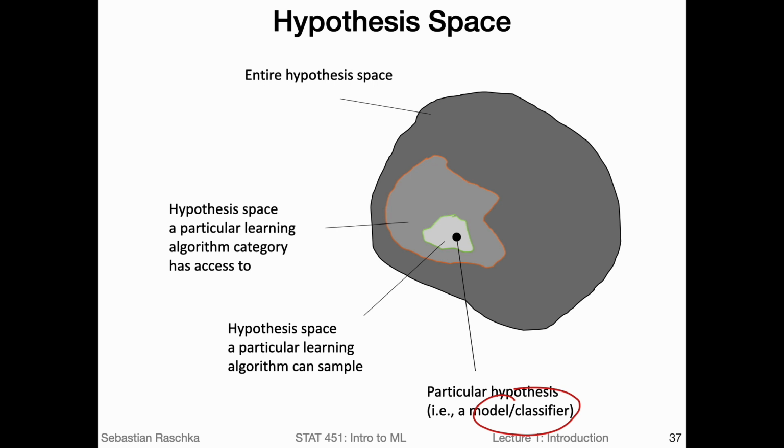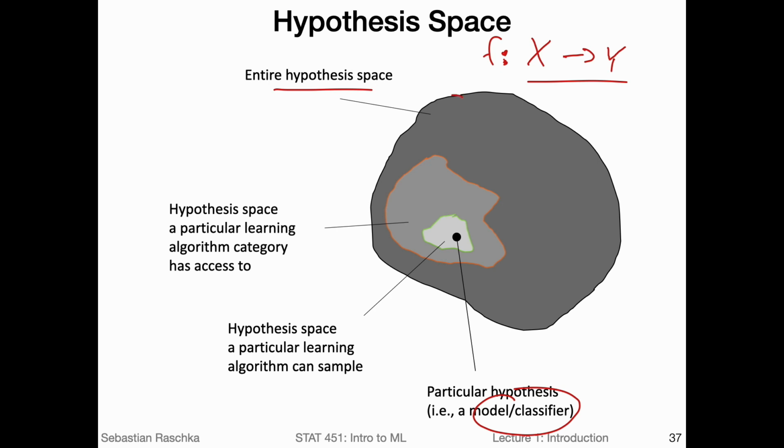So if there's some function that maps the features to the labels, the entire hypothesis space consists of all such functions that map x to y. And using machine learning, we want to find the one that approximates the true function best. Ideally, we want to find the true function, but there are so many different possibilities, so it's hard to find this. So sometimes we just approximate the label generating function.